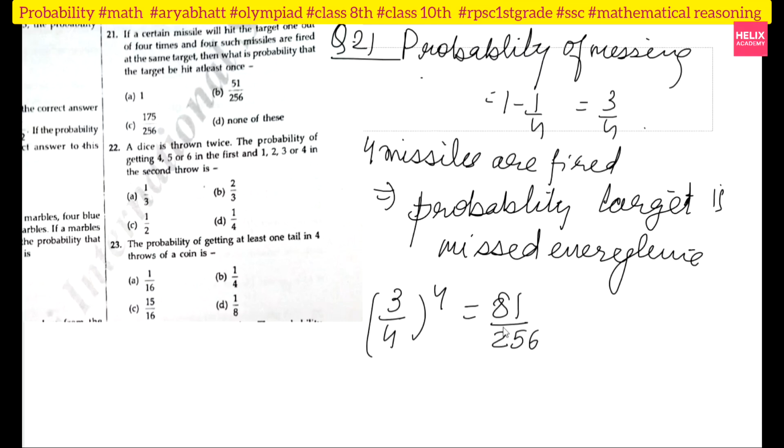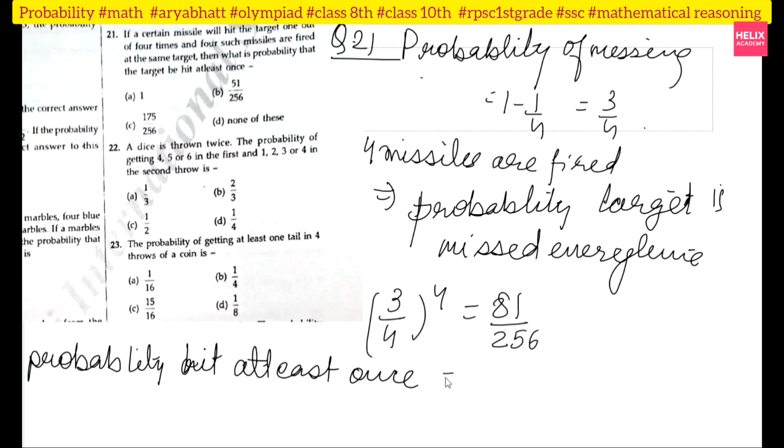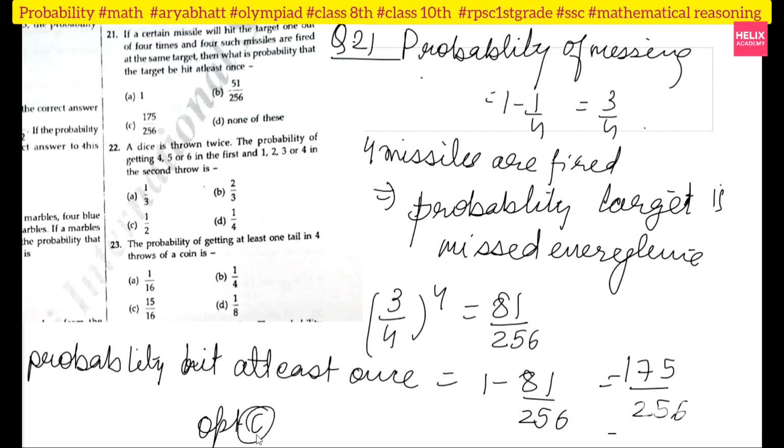So the probability of at least one hit, or a hit at least once, will be 1 minus 81 upon 256, because every time missed is this one. So it will become 175 upon 256. So my option C will be the right one.